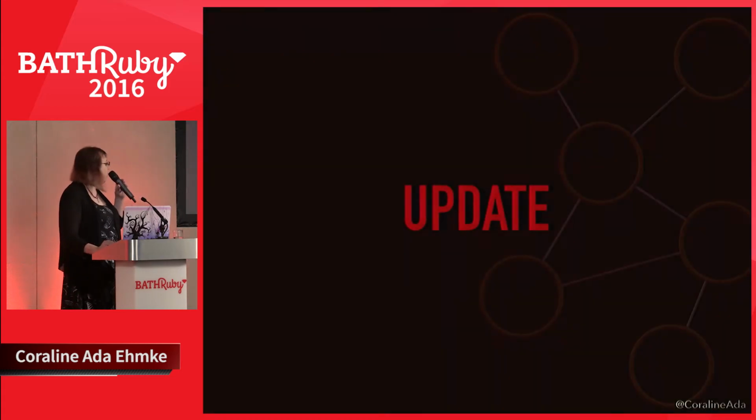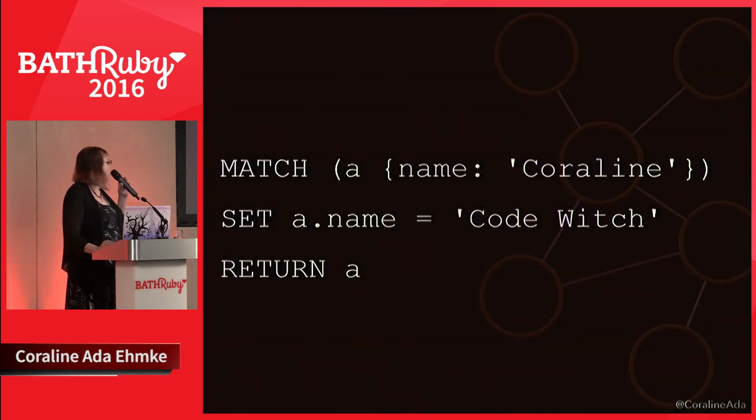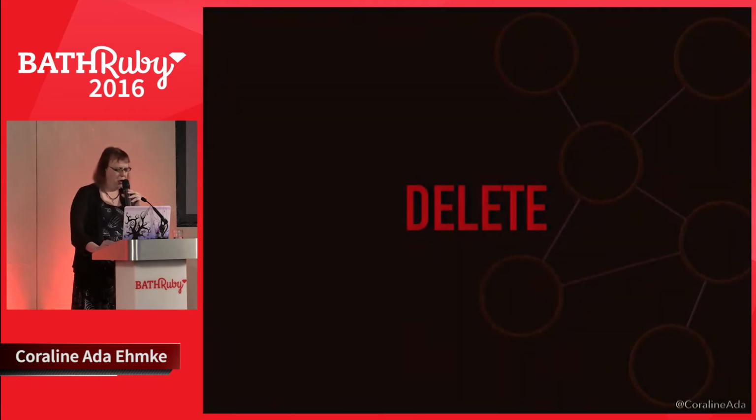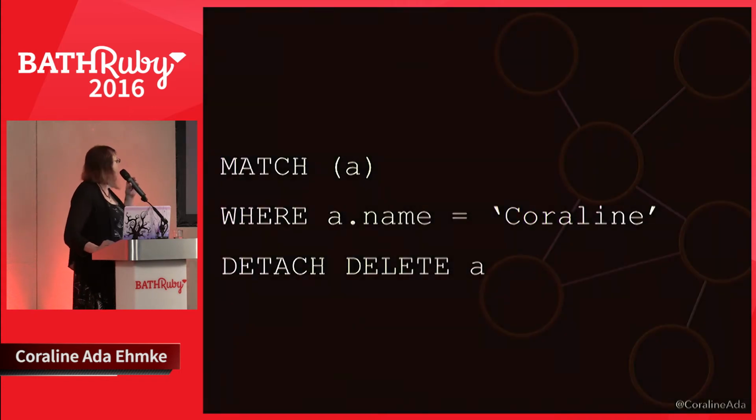For an update operation, we're going to match node A with the name of Coraline. We're going to set A's name to Coraline, and we're going to return node A. Delete is a little bit more complicated. We'll match node A where A's name is Coraline. We're going to detach and delete A.